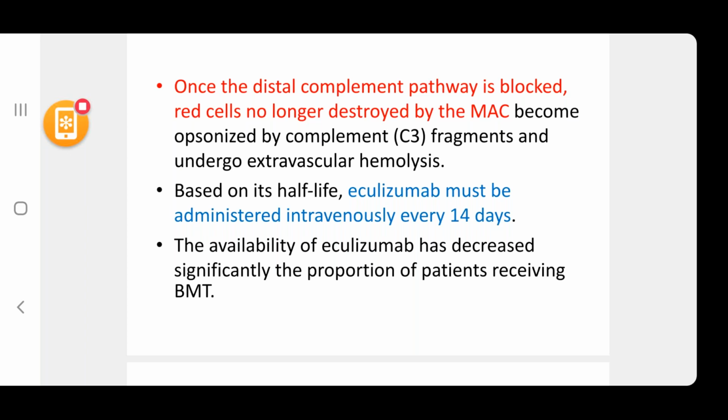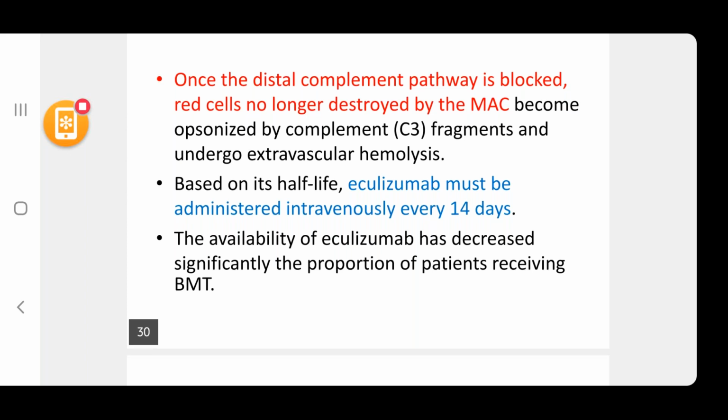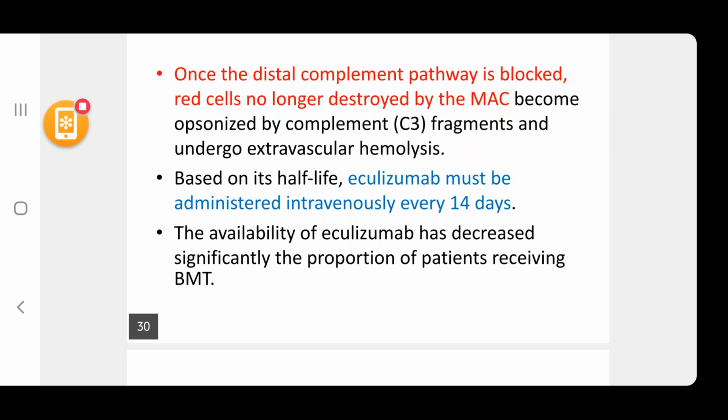Based on its half-life, eculizumab must be administered intravenously every 14 days. The availability of eculizumab has decreased significantly the proportion of patients receiving bone marrow transplant. So eculizumab has revolutionized the treatment of PNH.